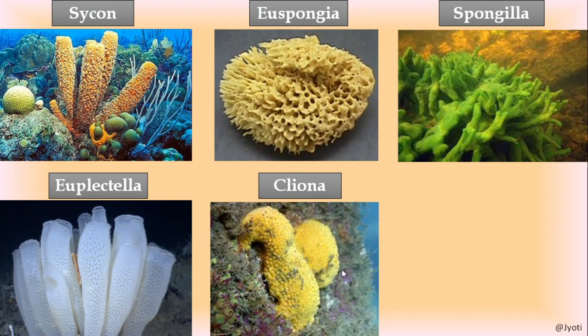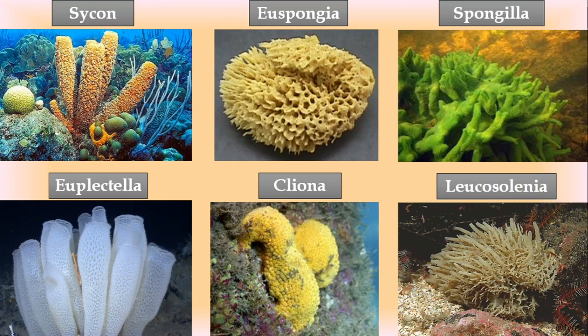Cliona, it is known as boring sponge, and as I have told you, they are dangerous for the oysters. So next is Leucosolenia. So here you can see this is the structure. So these are the common types of sponges, and you have to remember the common names of these sponges.